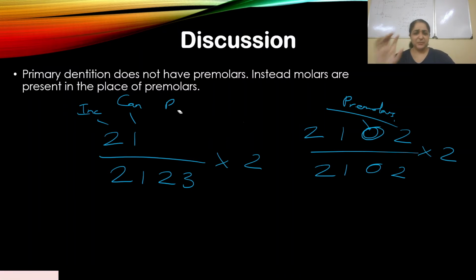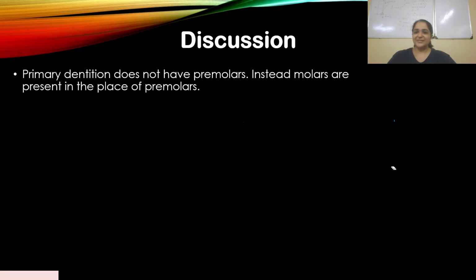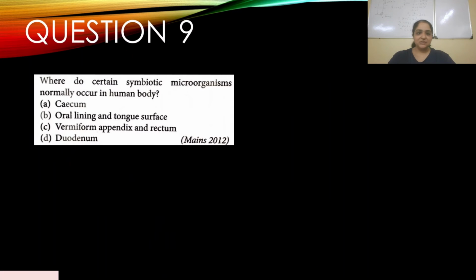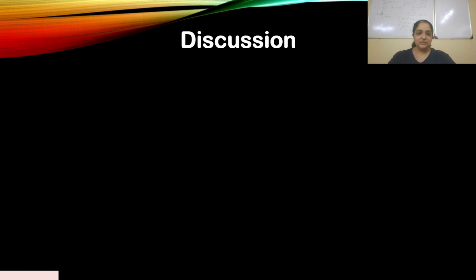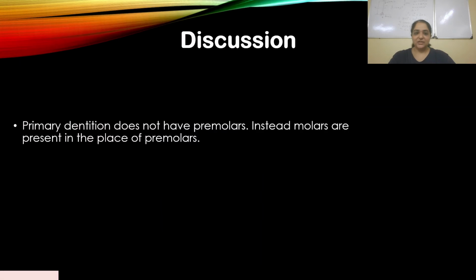Simple, direct. Remember, this question has appeared over and over again. That means it's an important piece of information that you need to remember. We've already discussed this question before also, right? So let's go back to the question again. Now to answer your question, primary dentition differs from the permanent teeth dentition because it does not have premolars.